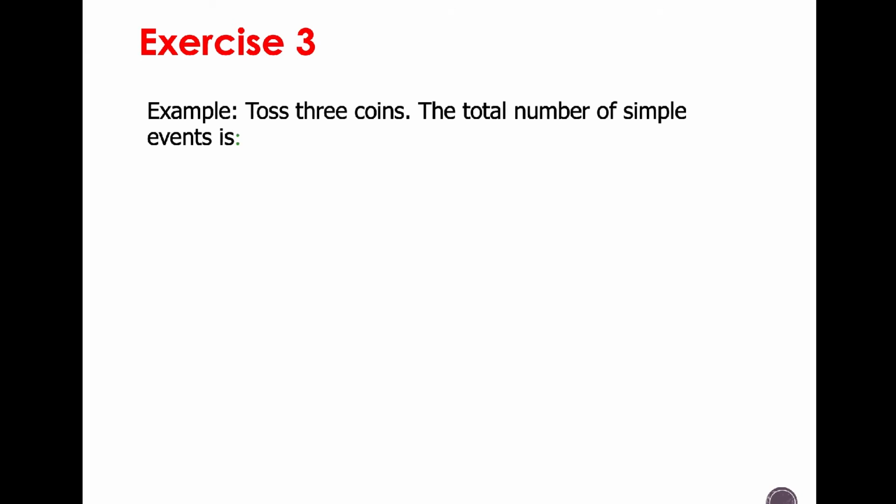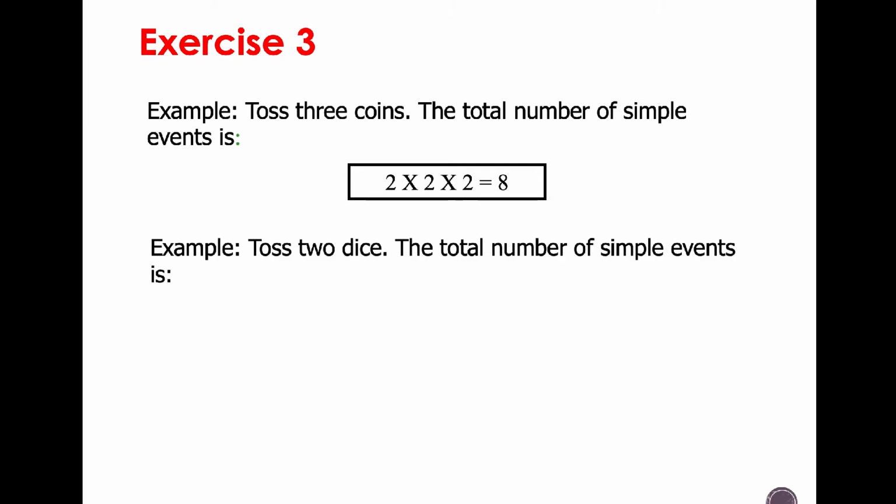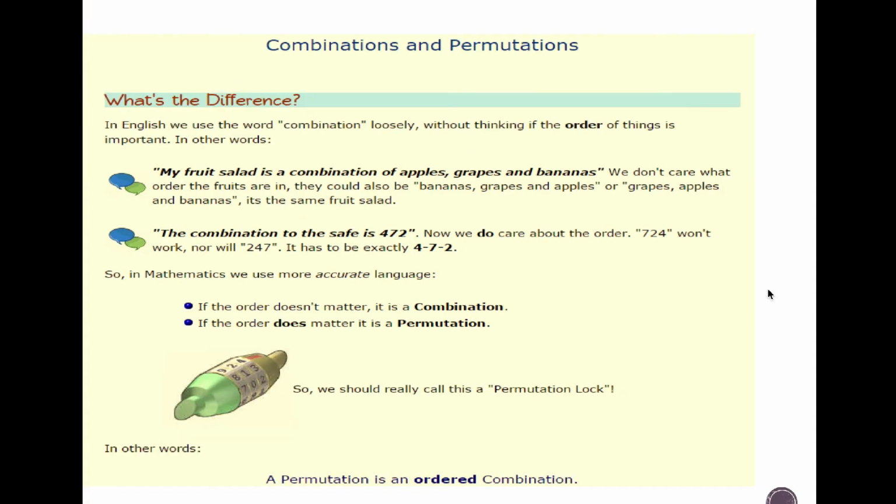Toss 3 coins. The total number of simple events is 3 times 2 times 2 times 2, which is going to be 8. Example: toss 2 dice. The total number of simple events is going to be 6 times 6, because there are 6 surfaces on a die.